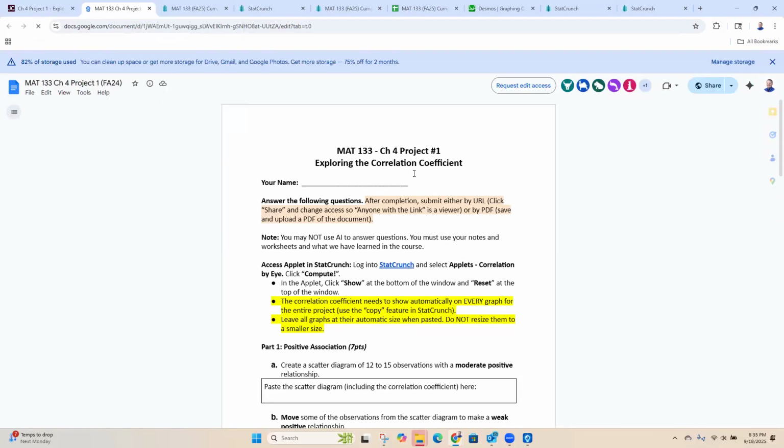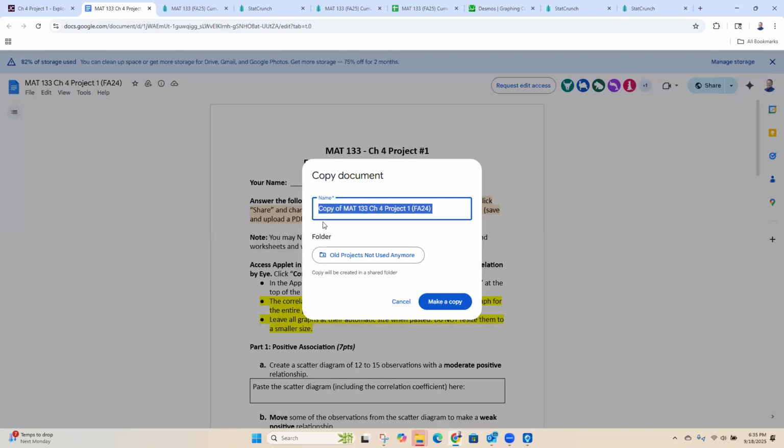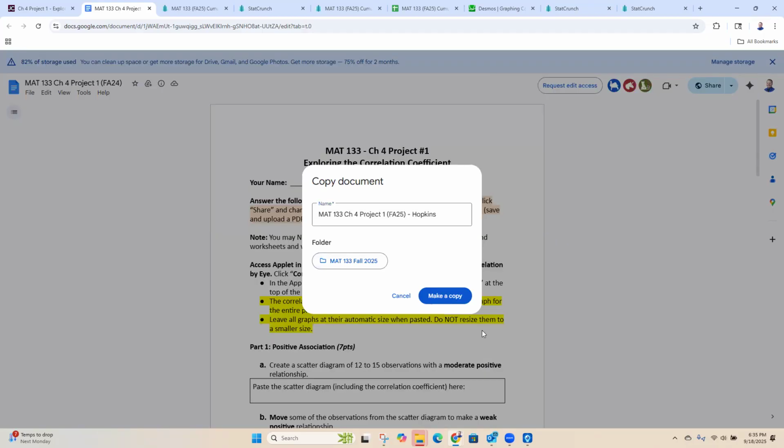Here in the Chapter 4 project, we need to go to File, Make a copy. And you're going to save it in a different folder. You can save it under My Drive or just anywhere that you've got it saved.